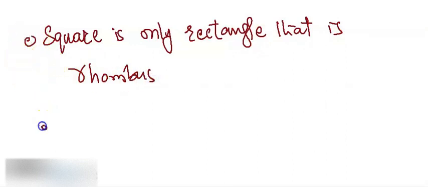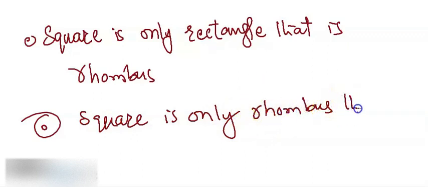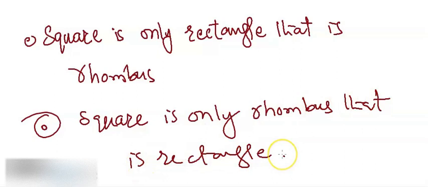Or you can say that square is the only rhombus that is a rectangle. So square is common between these two. Like, every square is a rectangle, and the square is the only rectangle that is a rhombus, and square is also the only rhombus that is a rectangle. So square is basically the intersection between these two. Like, square is a kind of rectangle, as well as can be treated as an example of a rhombus. Let's move to the exercise now.